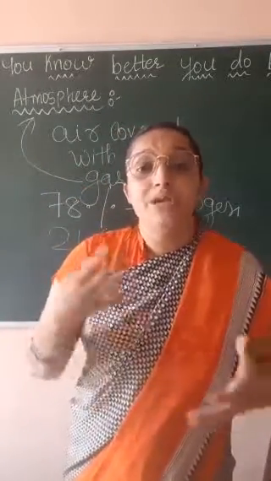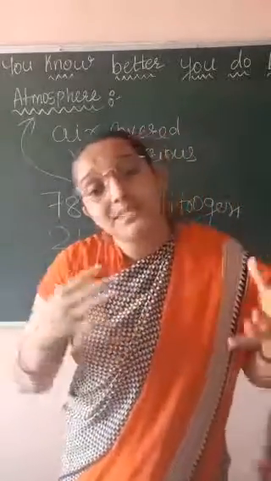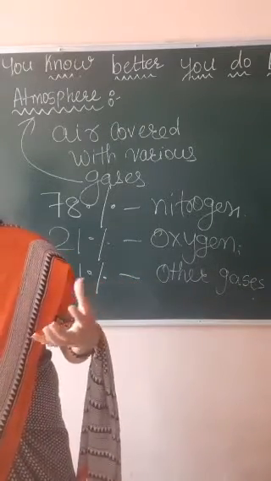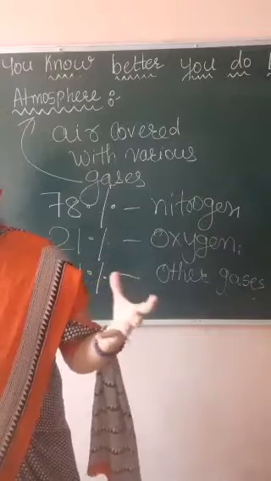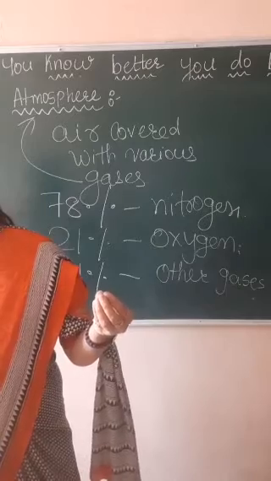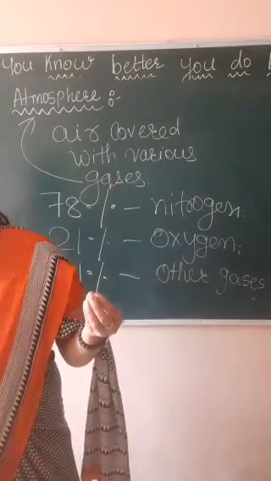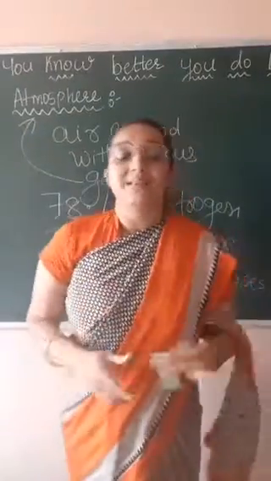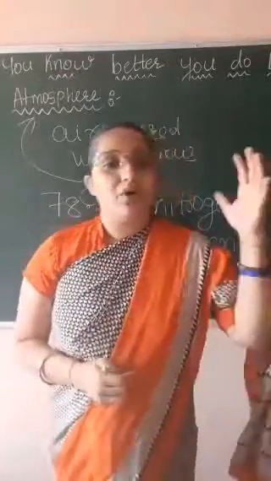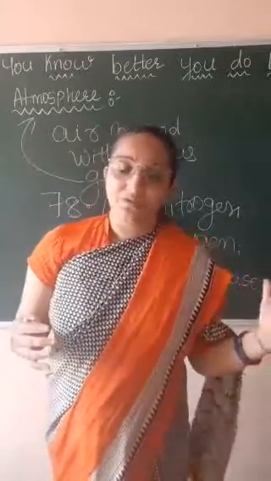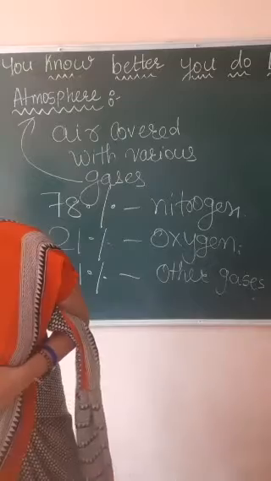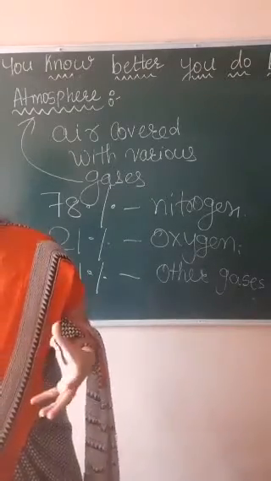Okay, now moisture. What is moisture? This all comes in atmosphere. Now students, what is moisture? Moisture means when, because of excess heat, the water in the form of vapor evaporates and mixes with air. Sometimes in the atmosphere moisture is present, and it is due to this evaporation. As the evaporated water mixes with air, that brings moisture.